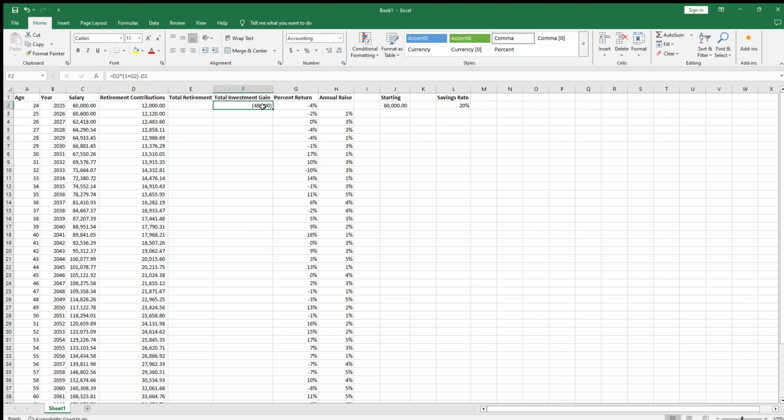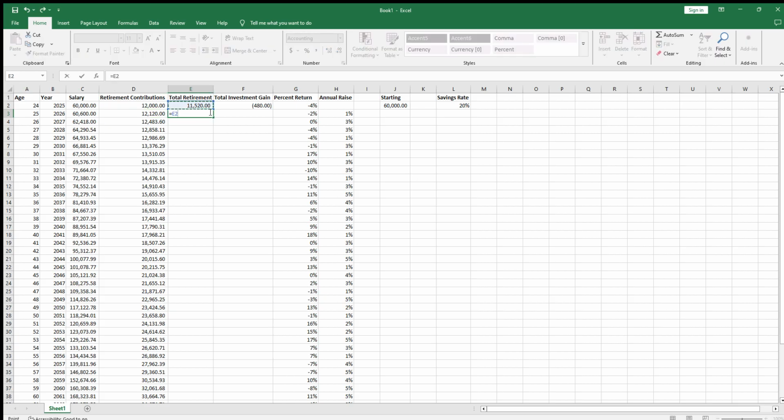But now we have our expected investment gain for this year, and we'll just add these two together. So now we have a total retirement of 11,520 for 2025. Since we had a 4% decrease, we'll lose about $480 for that year. Don't worry, it might take a while to pick up, but it'll start picking up again.